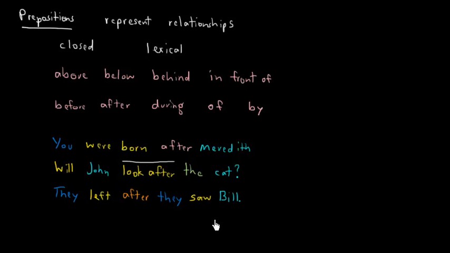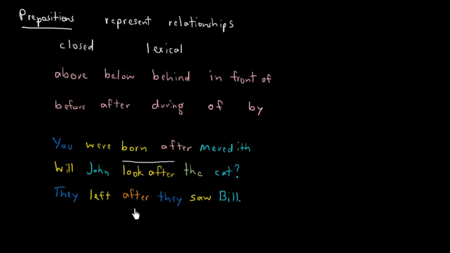Okay, so maybe they didn't want to meet him. Okay, but in this case we have a clause, we have a subject and a predicate. They left, and here we have another clause, a subject, a verb, and an object, a subject and a predicate.